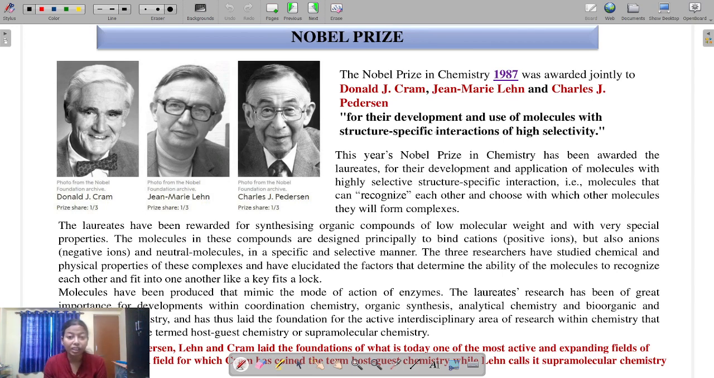They got the Nobel Prize for their development and use of molecules with structure-specific interaction of high selectivity. What does it mean? Structure-specific interaction. This interaction is a non-covalent interaction, obviously, because we are dealing with supramolecular chemistry. So let's see what this structure-specific interaction is.